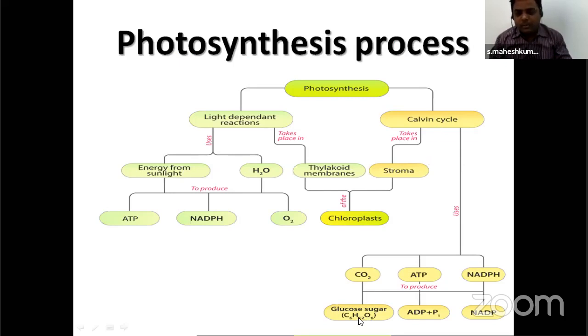Preparing the glucose is called the Calvin cycle. Why? Because it was discovered by Melvin Calvin. It is also called the dark reaction and the light independent reaction. Why? Because to complete this cycle, light is not needed. So today we will learn only the light reaction.